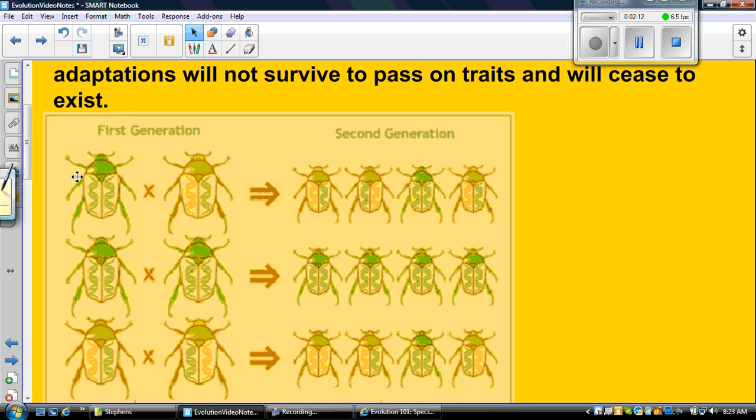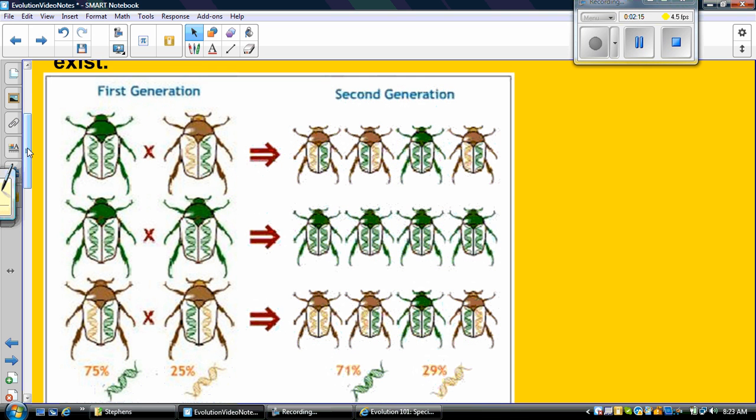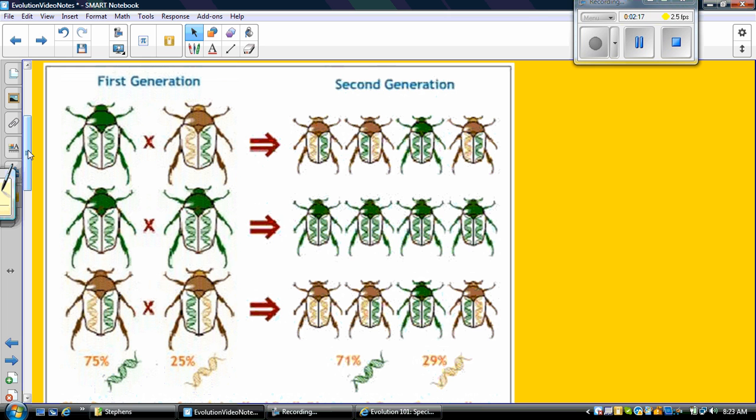Okay. So this picture just shows you how adaptations can be passed on. You've got two different types of beetles, green and brown. If you notice, the green beetles have these two things that they get, one from each parent. That's why it's divided in half. So you get half of your genes from one parent, half from the other. If you notice, the brown is a mixture of green and brown. If they're paired up, green and brown, the brown shows up.